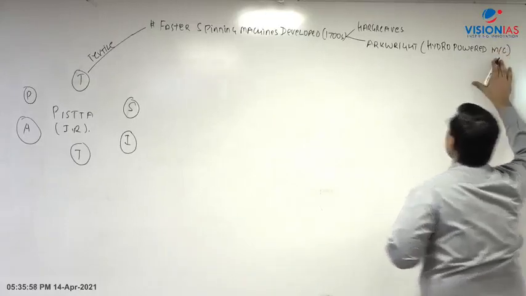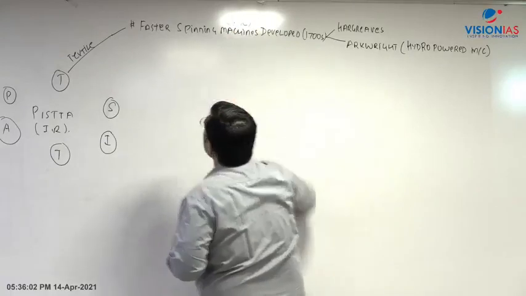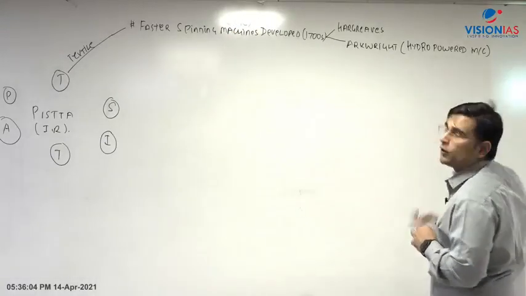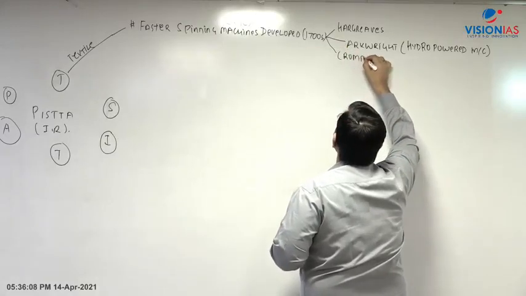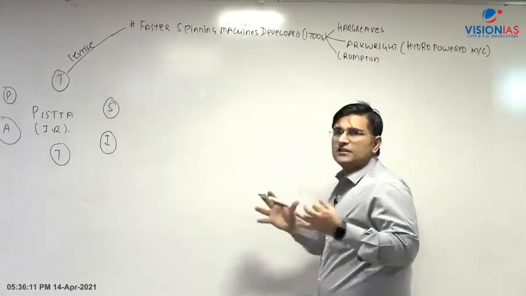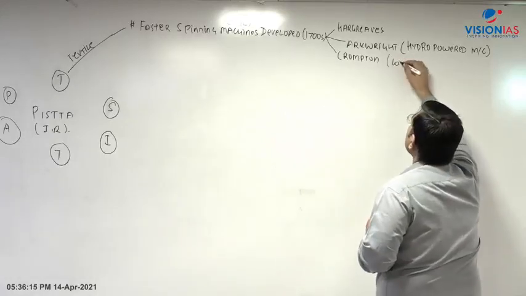m/c इज मशीन, ठीक है, ये मशीन को मैं बार बार नहीं लिख रहा, इसको m/c कर दो मशीन. So therefore Arkwright developed a hydro powered machine. And lastly Crompton, he merged the benefits of the two machines into one. So therefore he combined the positives of the two machines.